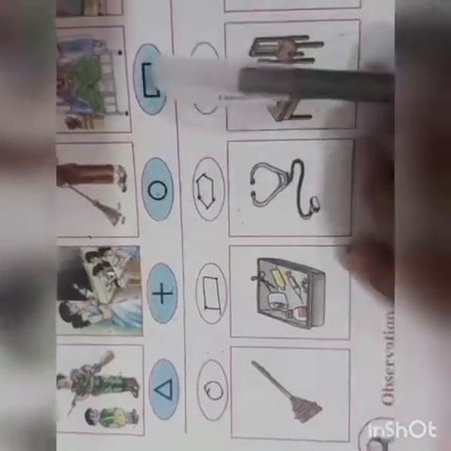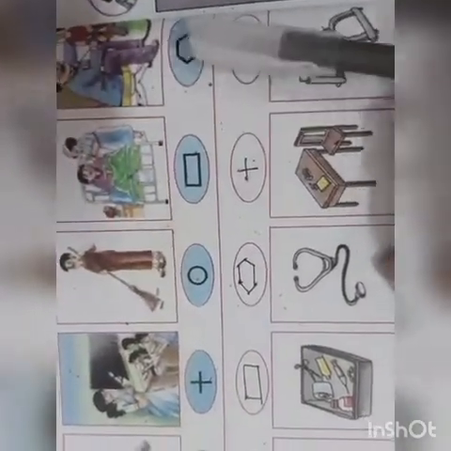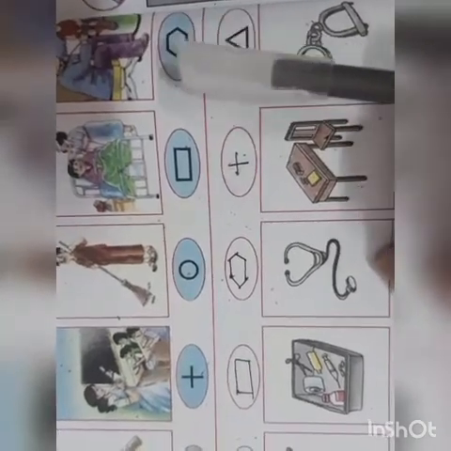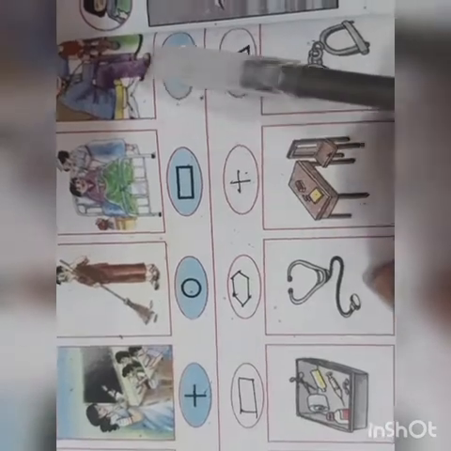Below the teacher a plus is drawn, below the sweeper there is a circle, then there is a rectangle below the nurse, and a pentagon, 1 2 3, 1 2 3 4, hexagon is there. Now it is drawn below a doctor.